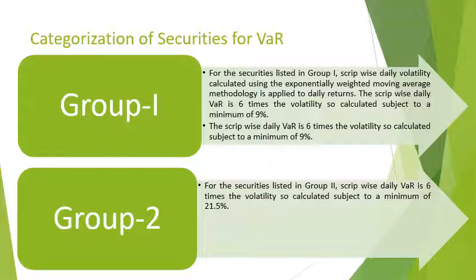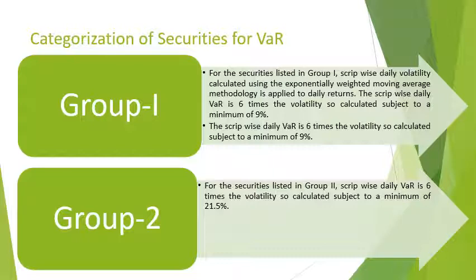And once a security is a group 1 security, which I will elaborate at a later stage, the VAR applicable will be 6 times the volatility, calculated through standard deviation, subject to a minimum of 9%. So if a security is in the group 1 category, it will be subject to a minimum of 9% VAR. Of course, it can be more than 9%, but the minimum would be 9%.